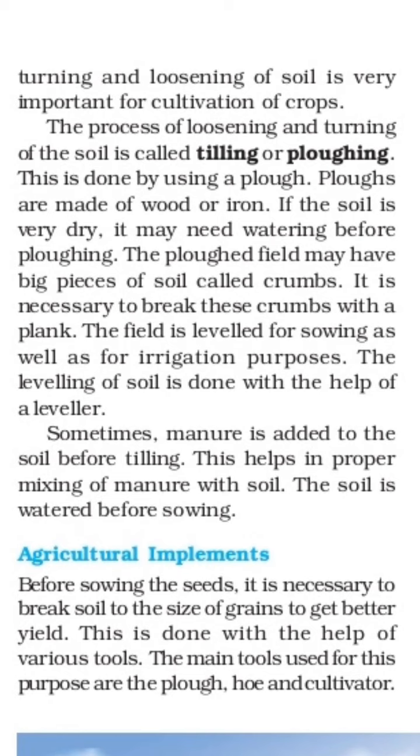The process of loosening and turning of the soil is called tilling or ploughing. The soil is turned from one place to another, loosened so it can take in water, and the downside soil becomes upside. Now the nutrient-rich soil comes upside and can be used by the plants. This is done using a plough, which means nangar. Ploughs are made up of wood or iron.